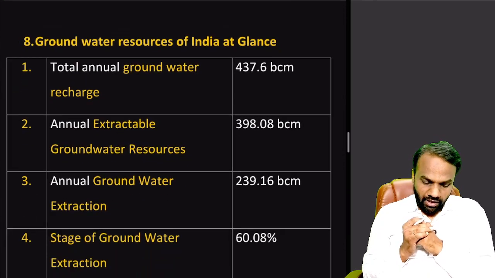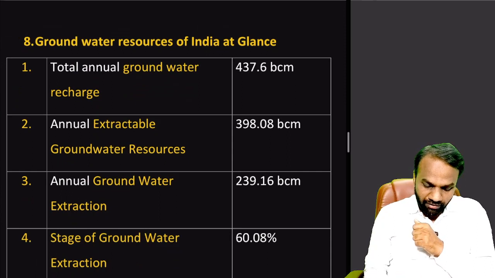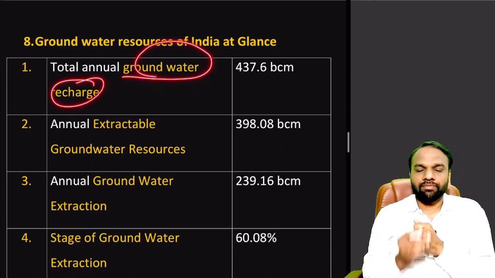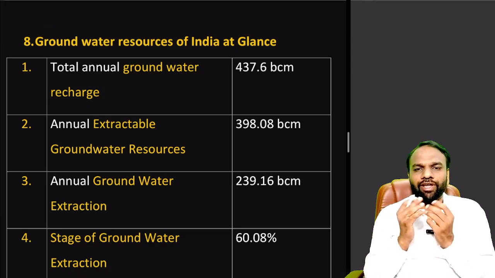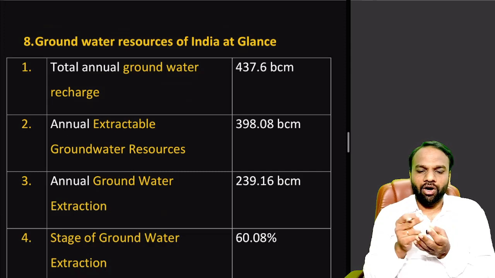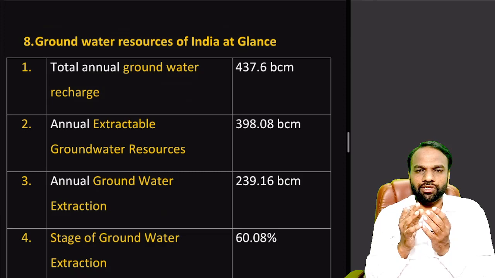Now, total annual groundwater recharge. Groundwater also gets recharged. Similar to how we recharge the battery of our mobile phones, when the battery gets drained after usage, we recharge it. Similarly, when we extract groundwater, it also gets recharged through various means. For example, it may be through rain, or through lakes, or through rivers. So there are various sources involved in recharging groundwater.